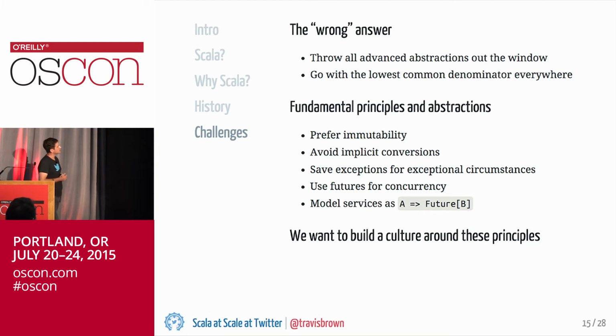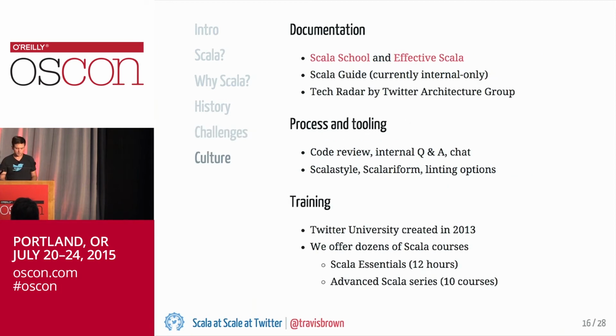And then lastly, this core abstraction, the future, and the idea that anytime we have two computers talking to each other, we represent that conversation as a function from a value to another value in a future. That's a core abstraction that we're committed to in the Twitter code base. So we want to build a culture around this set of principles.